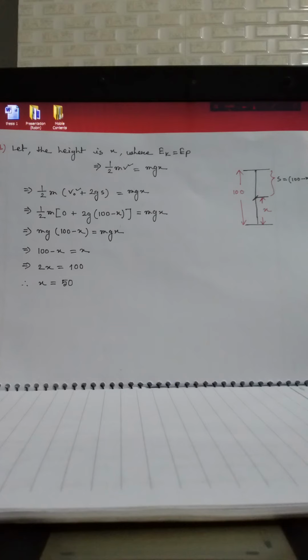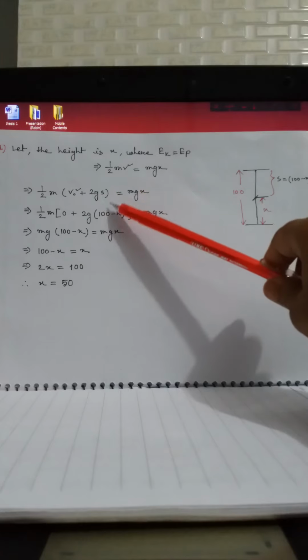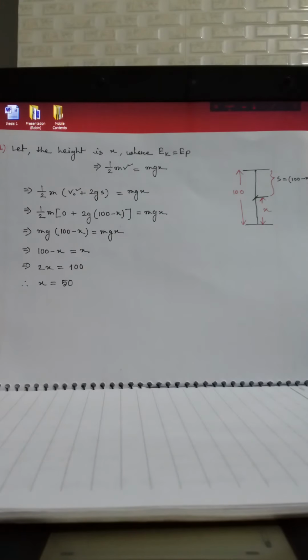So in this way we can determine the height for any kind of measurement of kinetic energy and potential energy. We have used the equation of motion here, v square equals v naught square plus twice as.